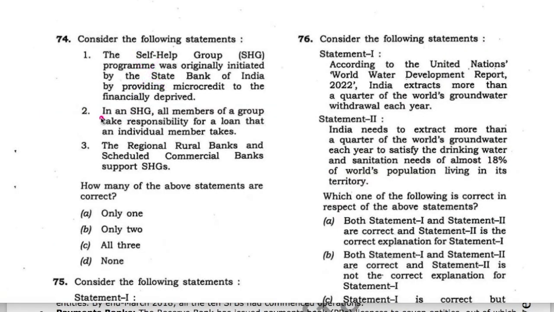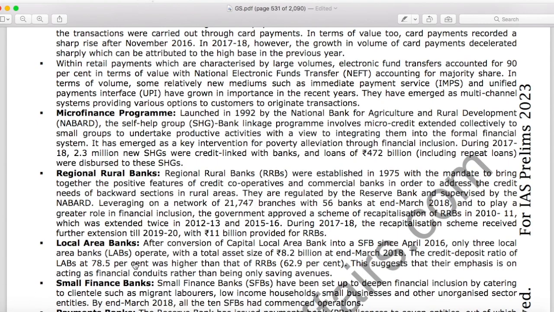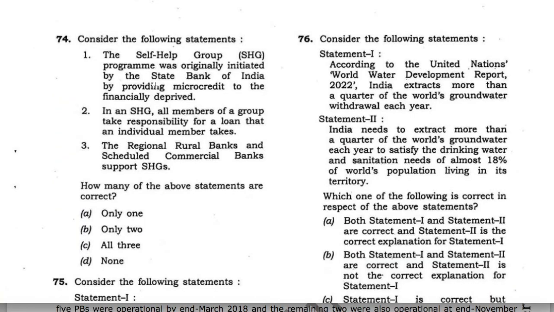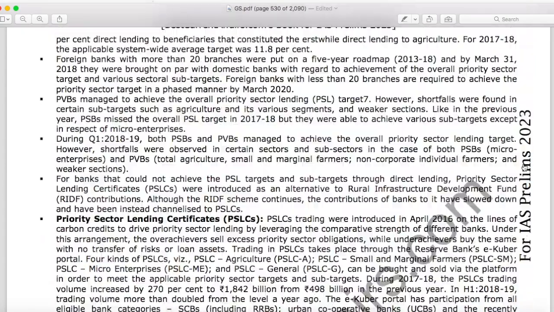Now take the second statement, that in a self-help group, all the members of the group take responsibility for a loan that an individual member takes. This statement is correct. In the same para, it is mentioned that this self-help group program involves the microcredit extended collectively to small groups to undertake productive activities. Therefore, statement 2 is also correct. Now see this third statement, that regional rural banks and scheduled commercial banks support self-help groups. This statement is correct. Now on the same Indian economy booklet, go to page number 10.